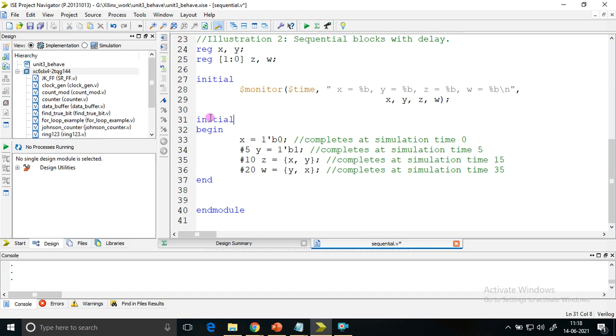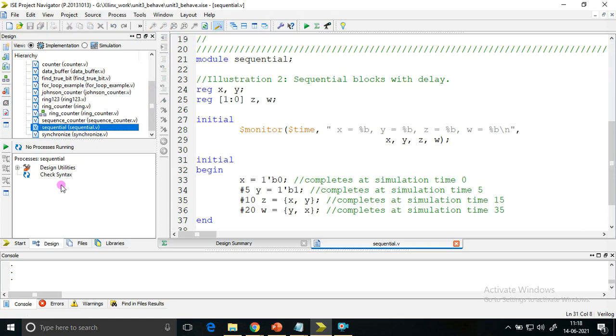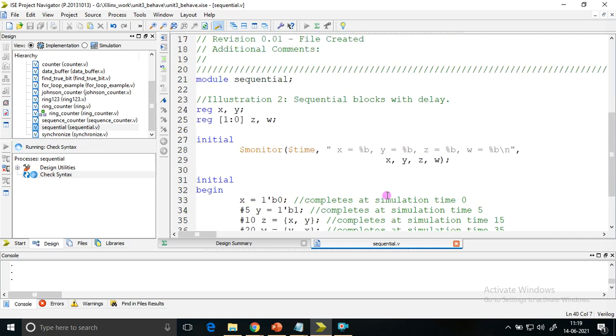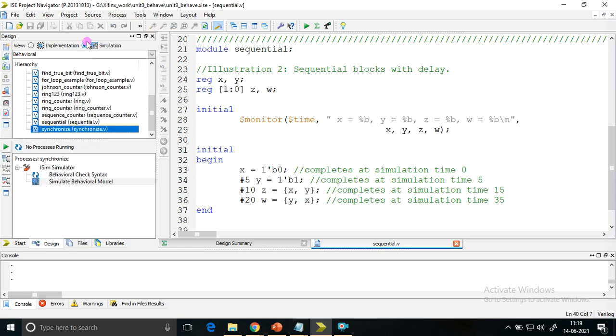Here the same begin and end are used. This is a sequential block. So let me save it. Sequential. Here it is. Check syntax. The monitor was not there, and the module sequential and endmodule were not there. Only these things are different. If you want, you can add this monitor, but these are a must in order to execute. Why I'm not taking the whole code in the slide is because you already know how the module name should be written. I'm giving importance to the body of the module. That's why I did not take it.